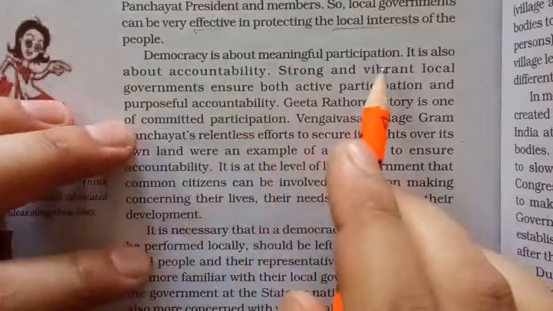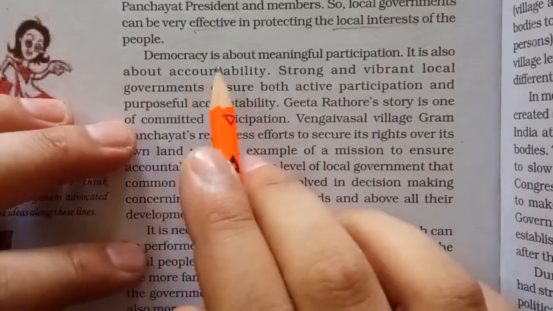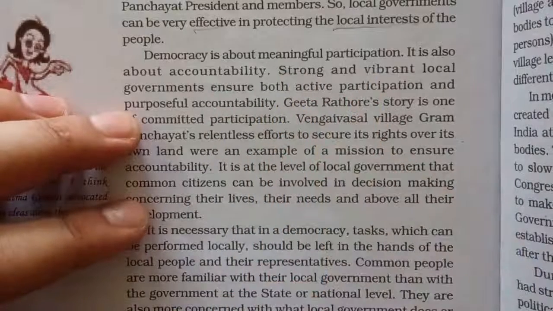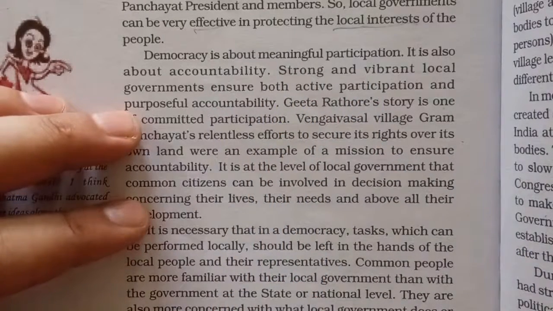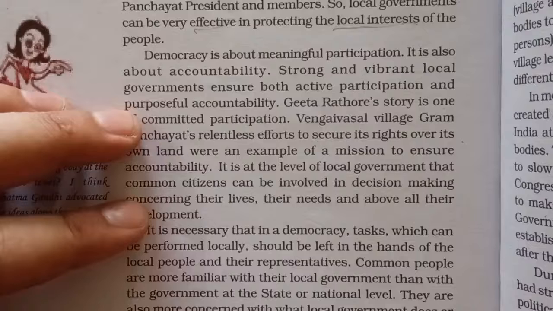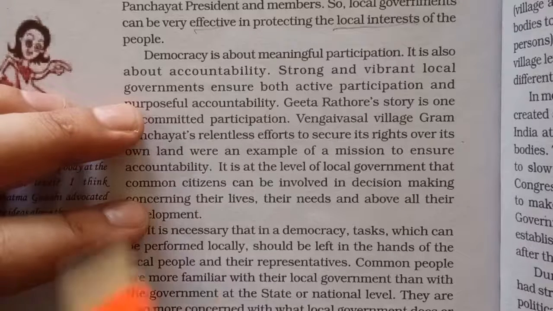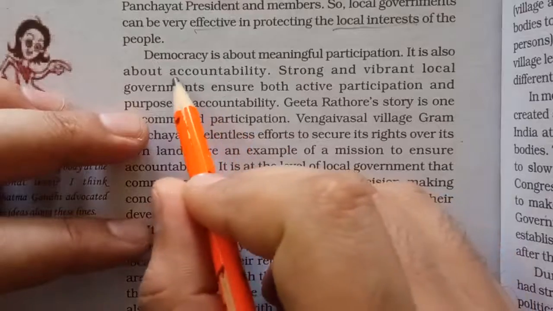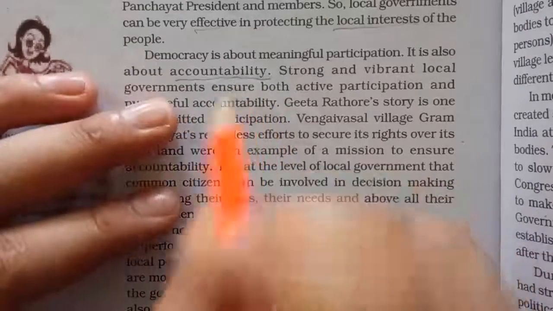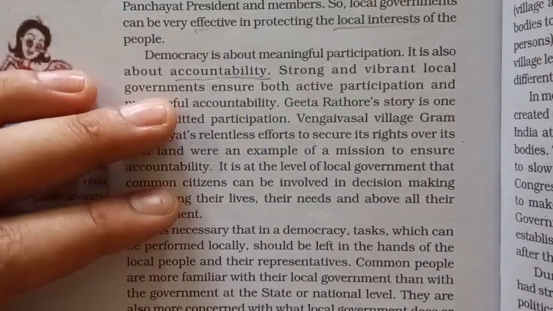Democracy is about meaningful participation. So what do you understand by democracy? Democracy is all about meaningful participation of the people. When people get true representation in the government, central government, state government, or the local government, that is called true democracy. This we have already studied in the junior classes also. It is also about accountability. In a democracy, whoever is the administration, they are accountable to the people. They have to answer the questions of the people.